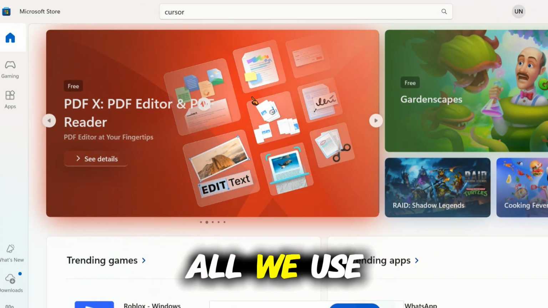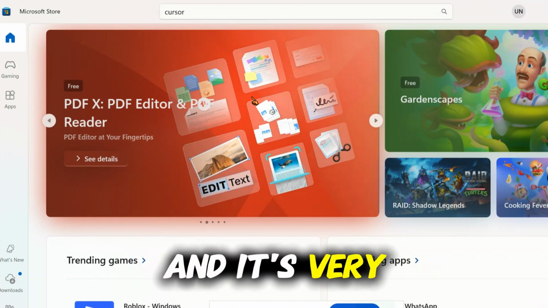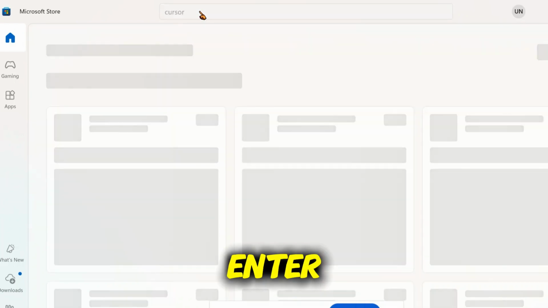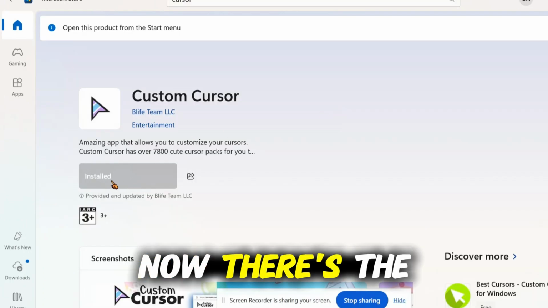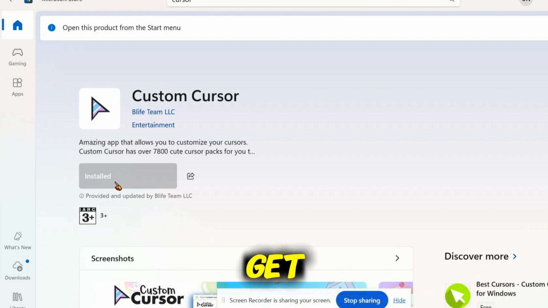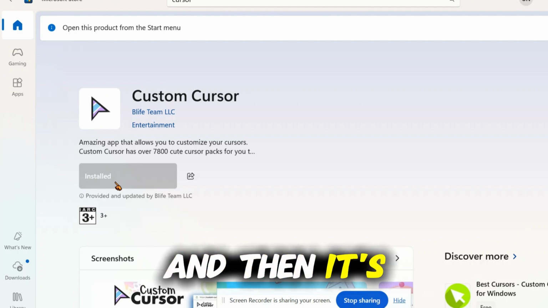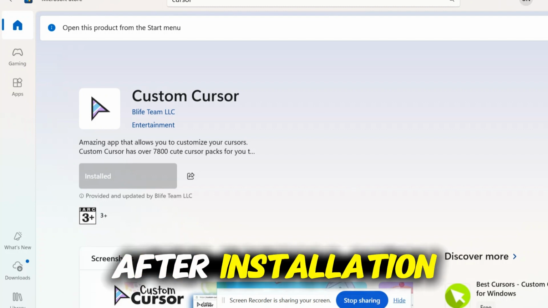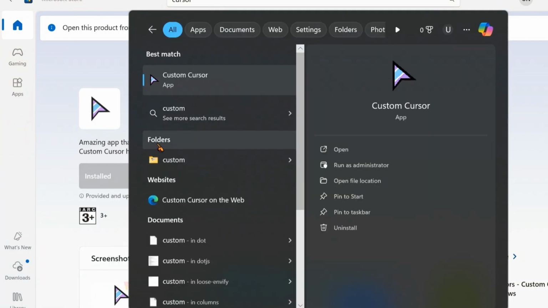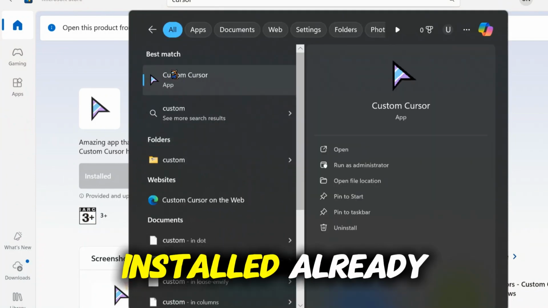First of all, we use the Microsoft Store, and it's the easy method for you. Search for the cursor and press enter, and here is the custom cursor. Okay, that's the app, very important. Click on it. It's already installed, so you have the option to get. Click on the get button and then it's automatically installed. After installation, search for the custom cursor, and that's the app which is installed already.